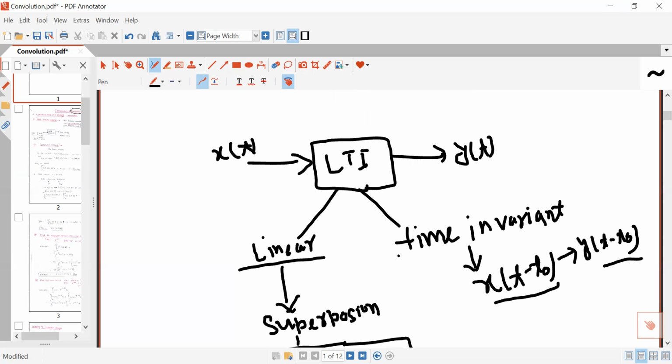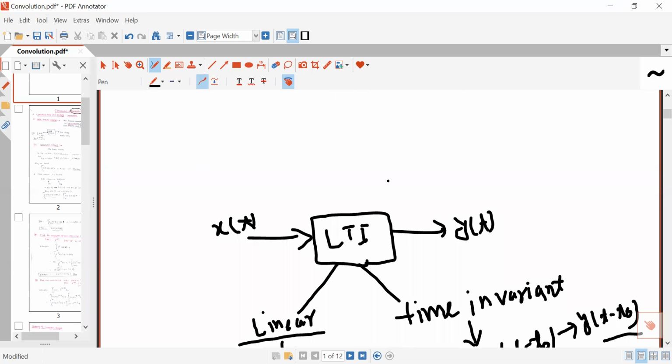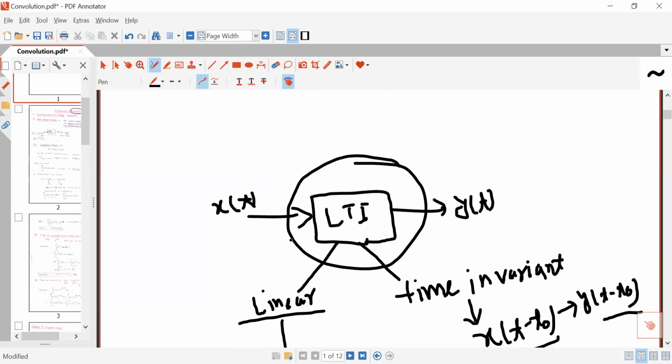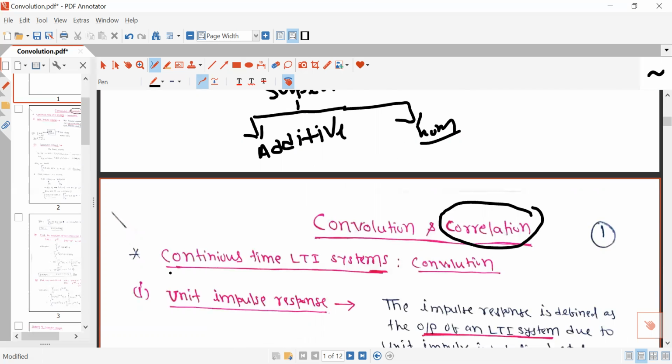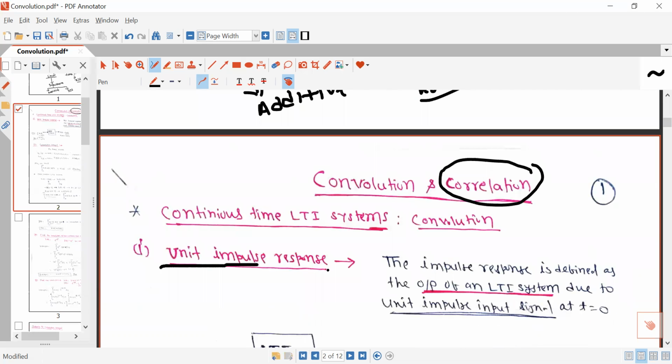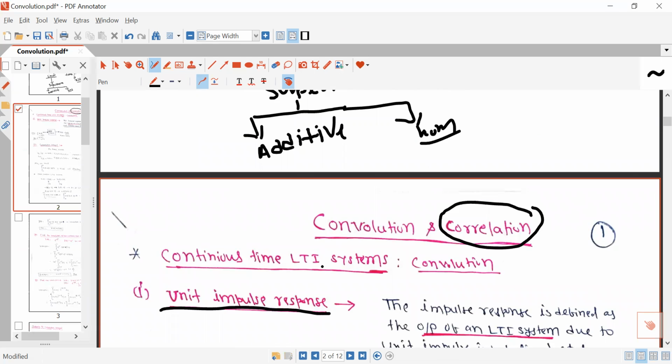And convolution integral is a tool through which you can characterize the LTI system. So now I am going to discuss convolution integral. For this, first I will discuss the meaning of unit impulse response. What is the meaning of unit impulse response?